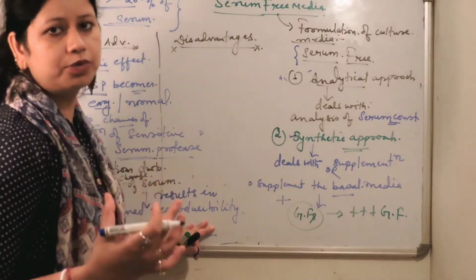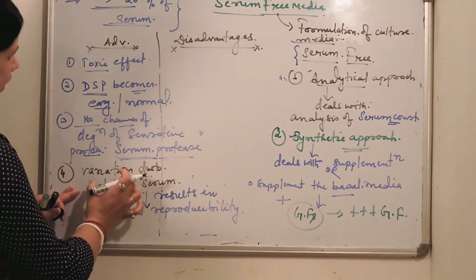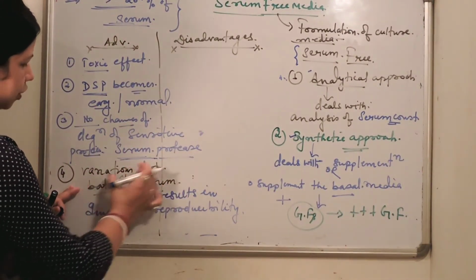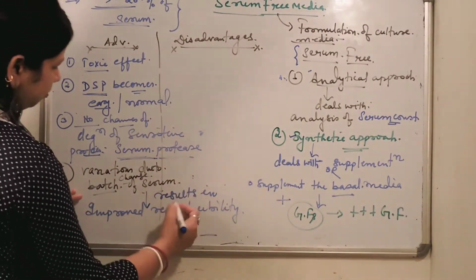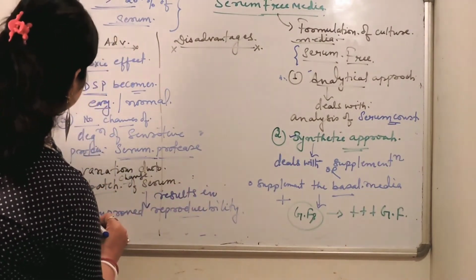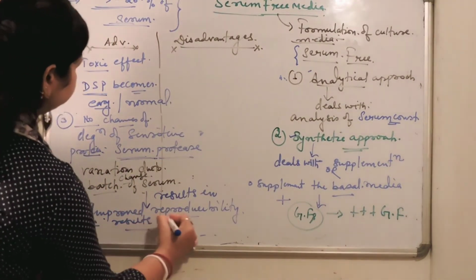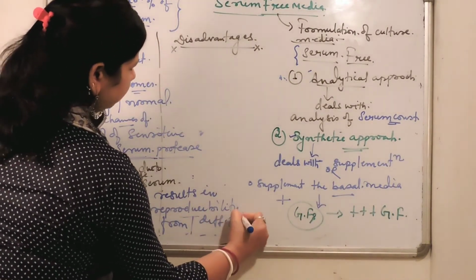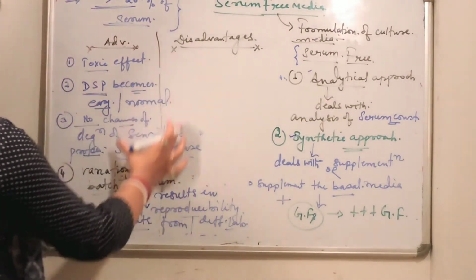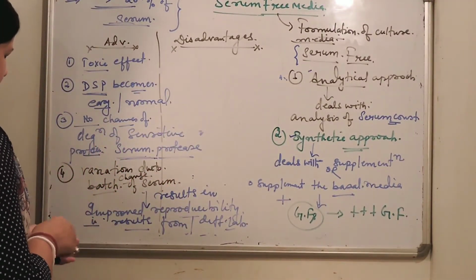It has been observed that there are variations due to batch-to-batch change of serum, and removing serum is going to result in improved reproducibility of results from different laboratories. So these are the major advantages of serum-free media.